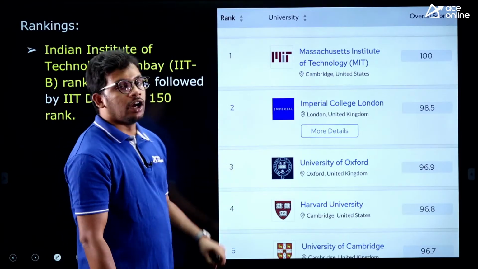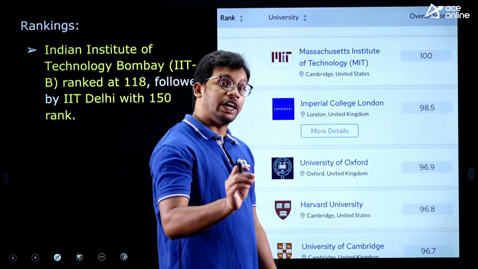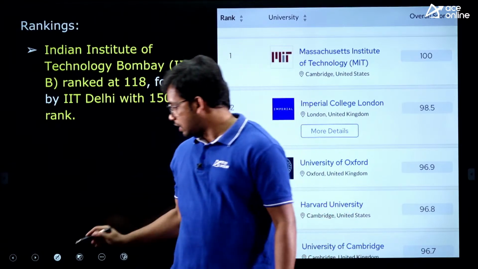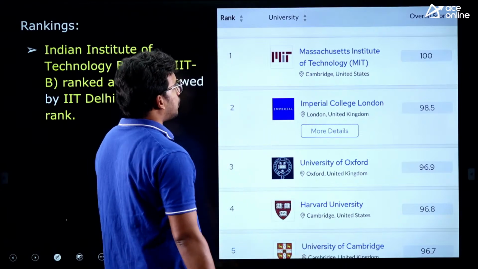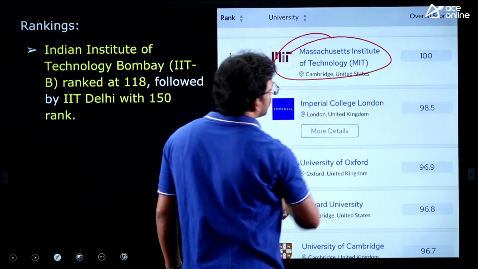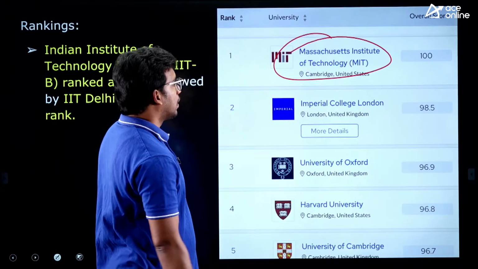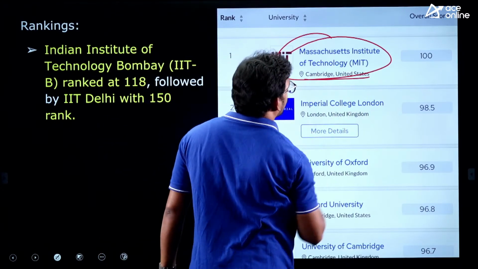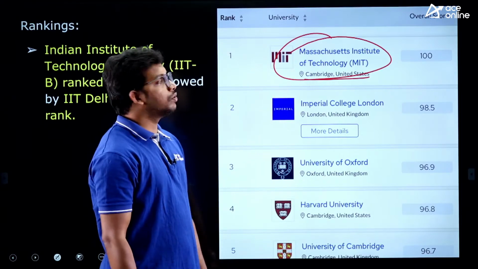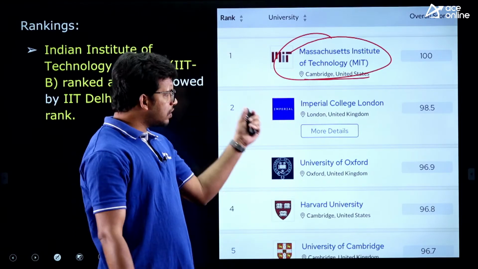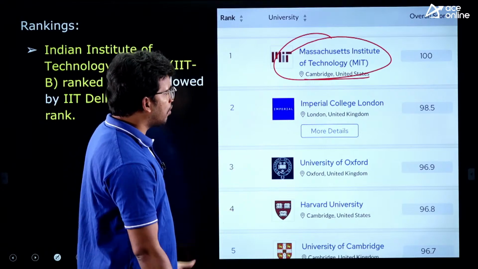Right? Now let's see about the top ranks and also which Indian universities are there. So this has been asked in the exam. Among the top 5, first one, Massachusetts Institute of Technology, USA, MIT. It is located in Cambridge, United States. Massachusetts Institute of Technology is near Boston, if you are aware of the USA.